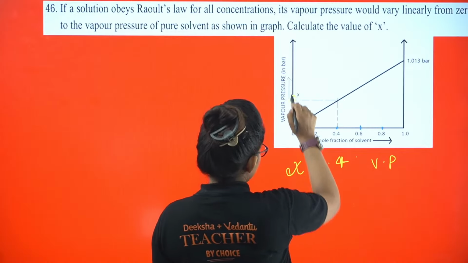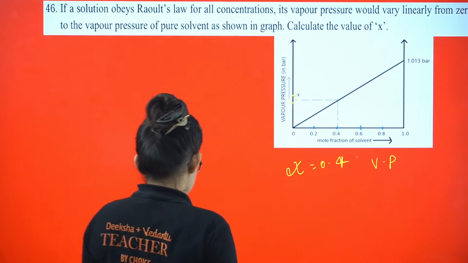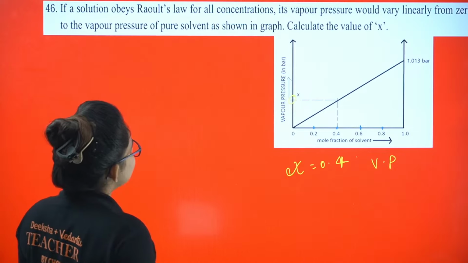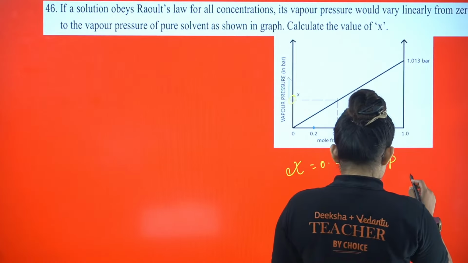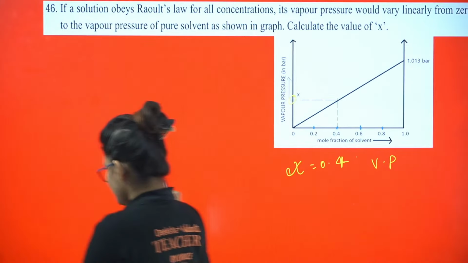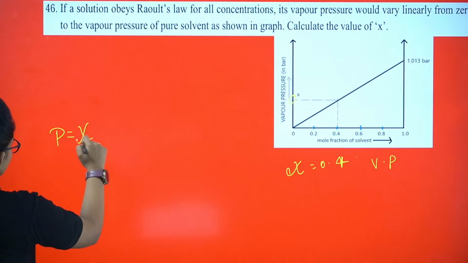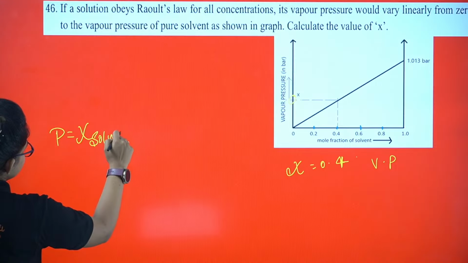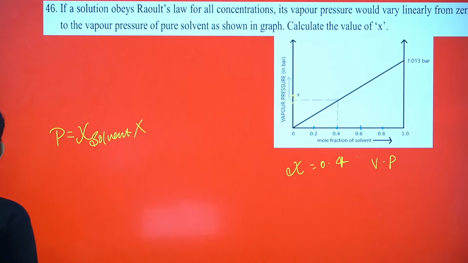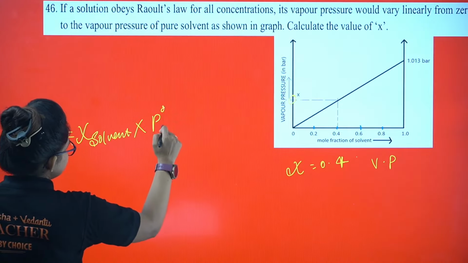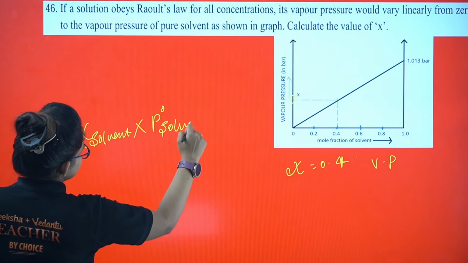here at that point, that you actually have to find out. Okay, so that we can take it as 1.013. So from here I can apply this formula, P equals mole fraction of the solvent into P naught of the solvent.